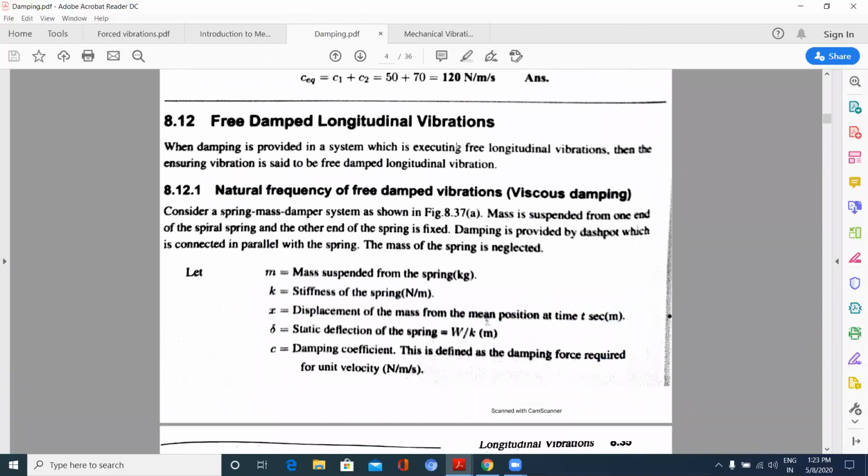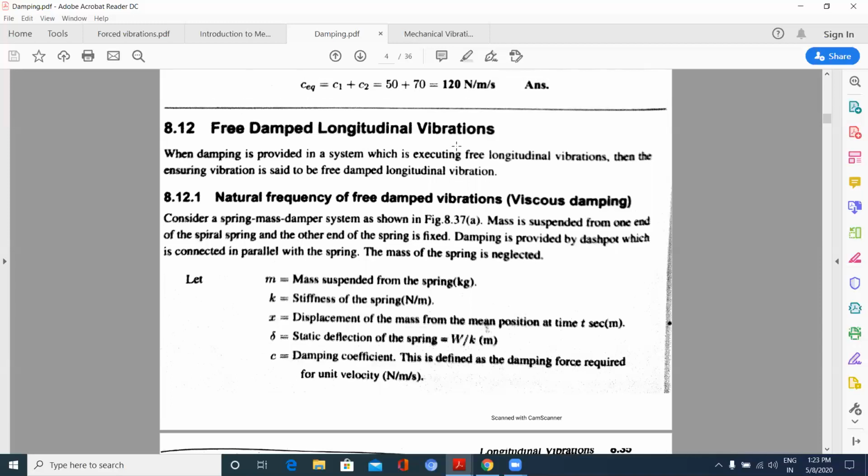Now we will see free damped vibrations. Previously we have seen free longitudinal vibration where I have got mx double dot plus kx is equal to 0. Now here, what will be the equation when a damper is attached?